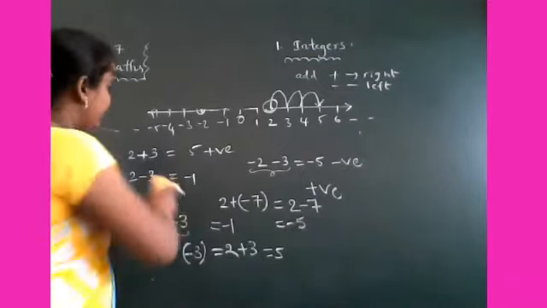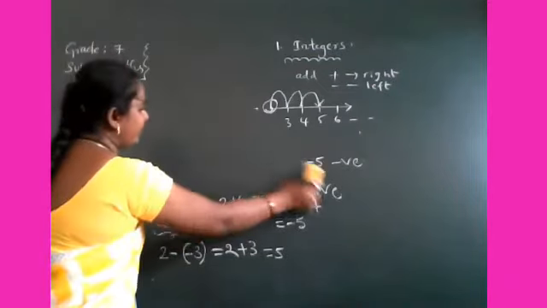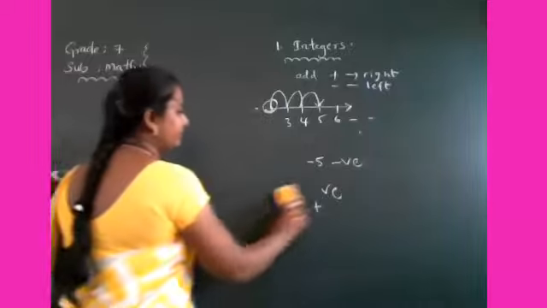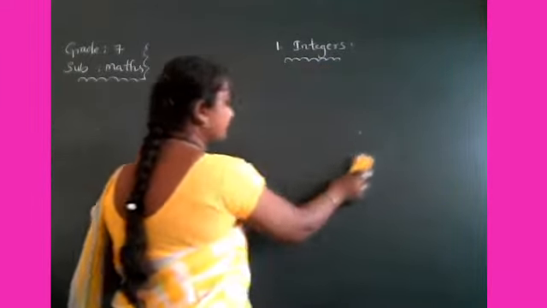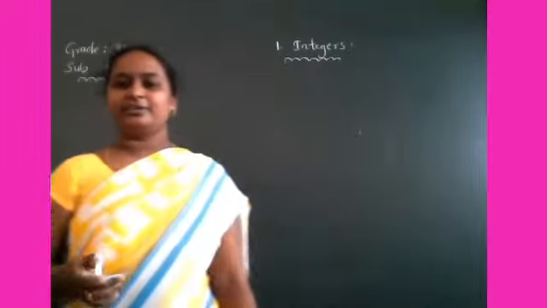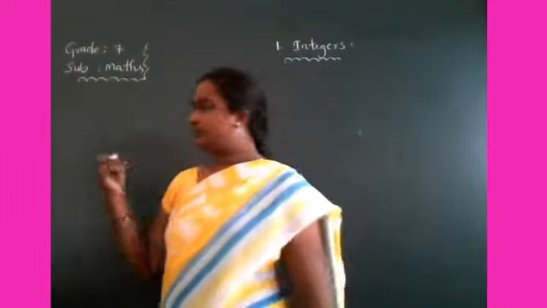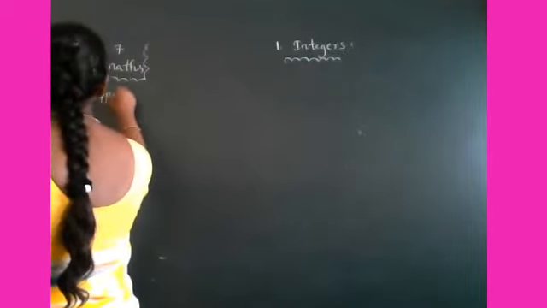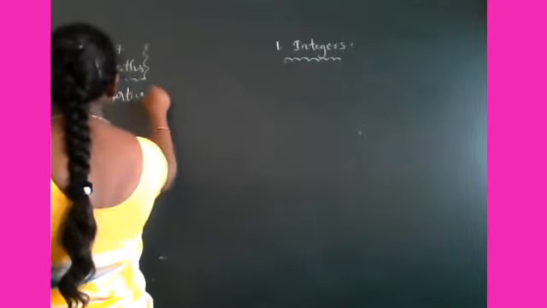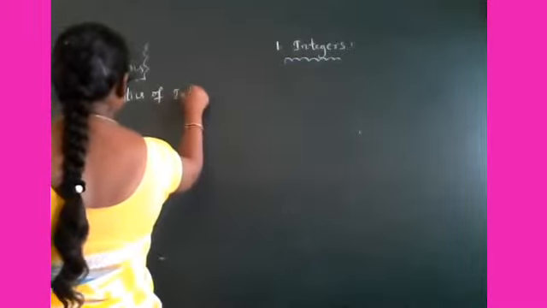Very good. Right. So up to now we have seen what is meant by integer and what the types of integers are that we have learnt. Very good. Next topic is properties of integers. Properties of integers.